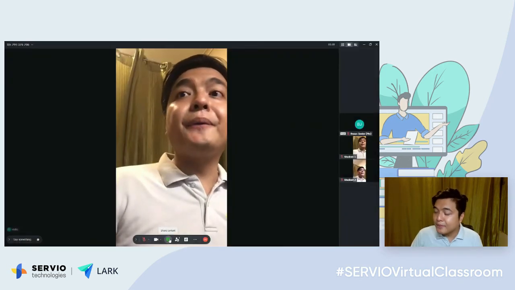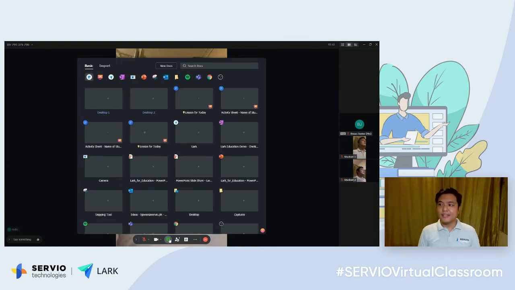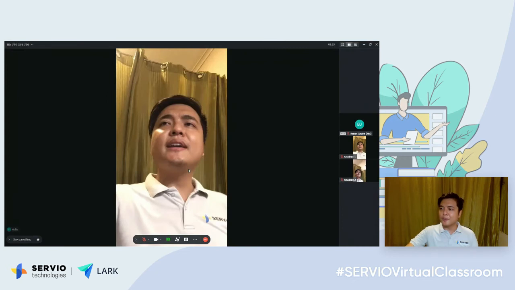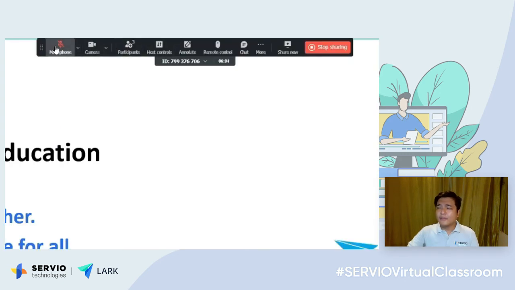For sharing, we have different ways of sharing content. So either you share your whole desktop or share a specific file. So let's say I want to share a slideshow. So you can share a specific slideshow, and again, these are the different controls. You can annotate. Even your students could annotate.